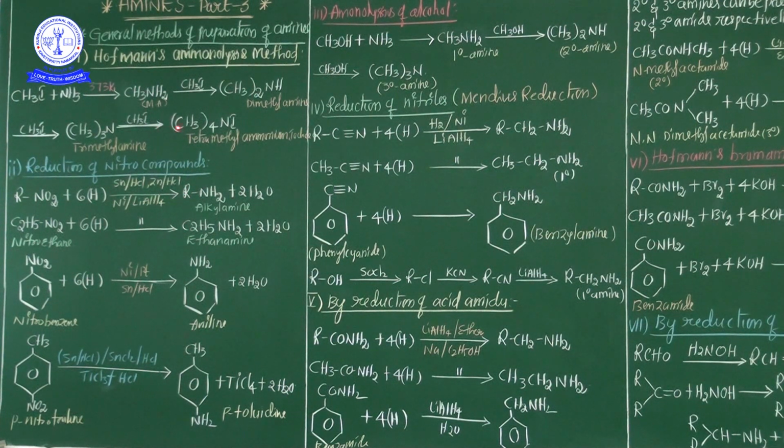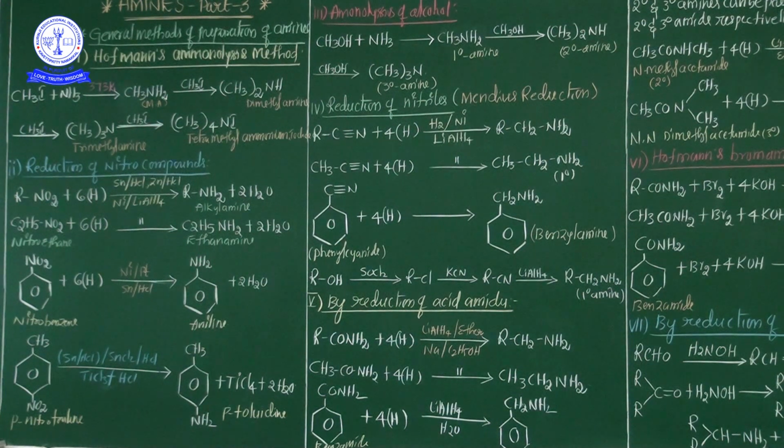Okay? Two preparation methods are completed. Number one, Hoffman's ammonolysis process, and number two, reduction of nitro compounds. My dear students, in the reduction of nitro compounds, what kind of catalysts are used? Especially platinum and nickel or palladium, and also reducing agents such as the combination of lithium aluminum hydride, SnHCl combination, or zinc HCl combination.